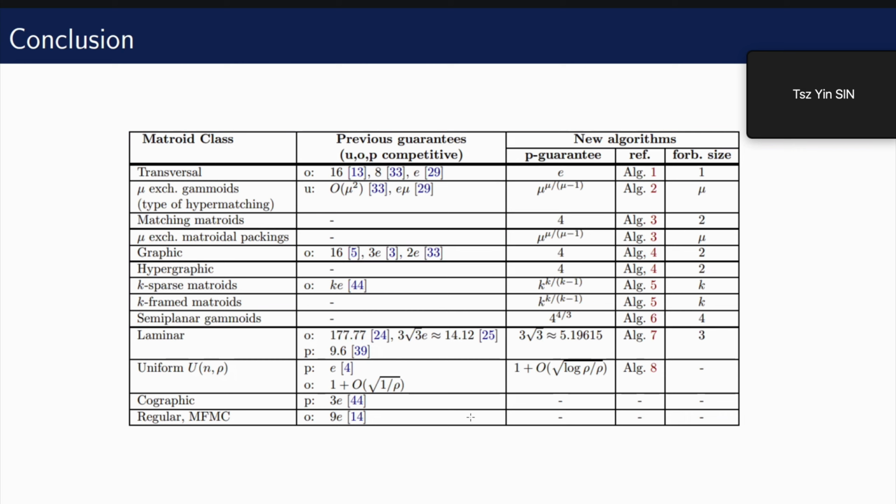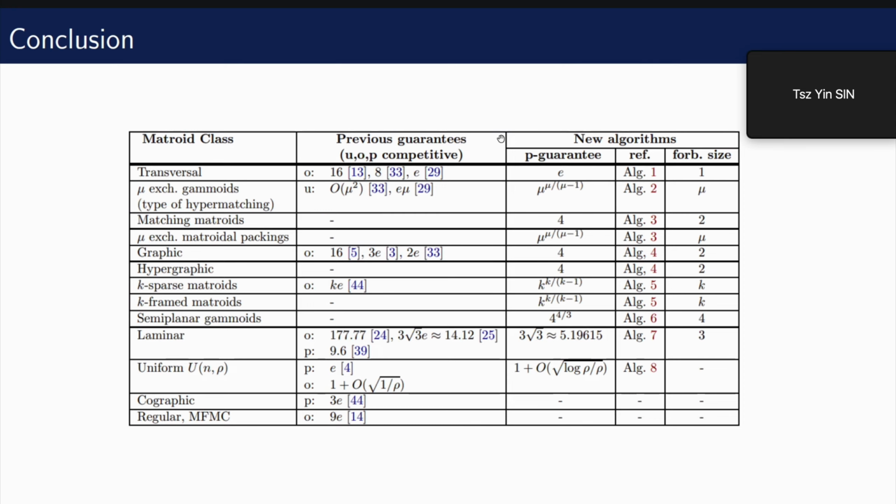We can note that this is actually a generalization of graphic matroid, as graphic matroid can be represented by the adjacency matrix, and the independence can be formed by the linear independence of the columns in the adjacency matrix. And we have at most 2 non-zero entries per column for the adjacency matrix for a graph, and is a two-sparse matroid. So it also fits into this representation of a k-sparse matroid.